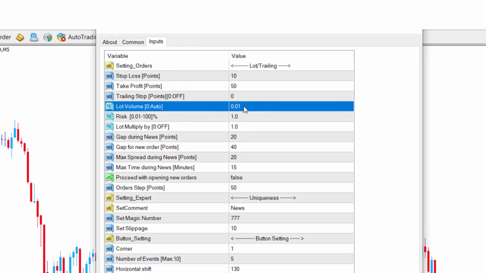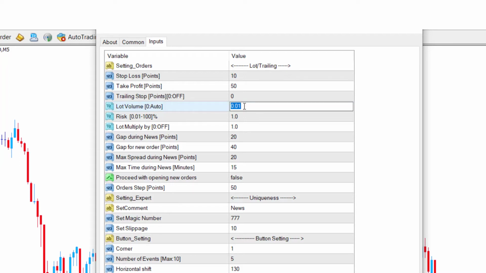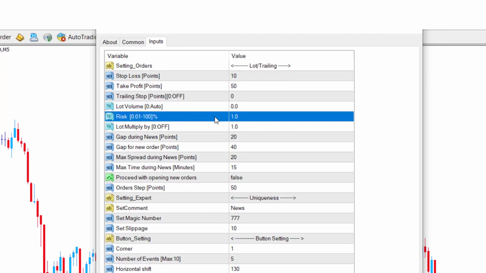If you want the expert to estimate the appropriate volume of the trade according to the account's liquidity and the risk allowed, enter the value of 0 here. Risk: you can specify from 0.01 to 100% of the permissible risk for each transaction in this section.